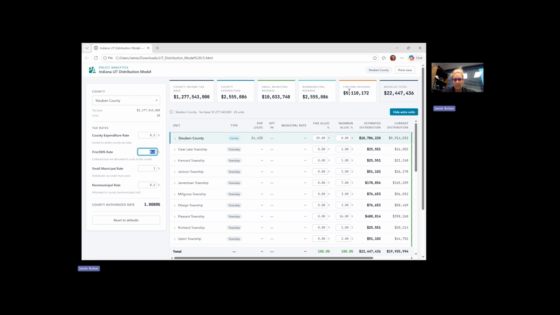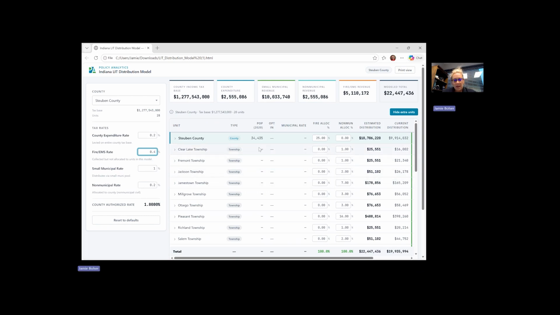Up here at the top, again, you'll see the county income tax base. These tabs will show you the total revenue that can be projected based off of the rates that you enter here to the left. If I change the county expenditure rate to 0.4, you can see that will change the expenditure amount, or the revenue anticipated to be received from that rate. So I'm going to put that back to 0.2. Fire EMS, if I change that to 0, you can see that estimation will go away. However, if I put back the 0.4, you can see that revenue estimate will go back.